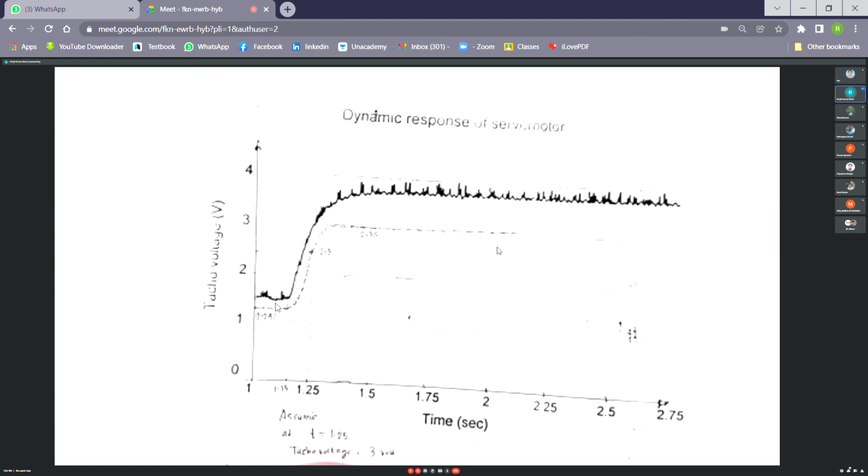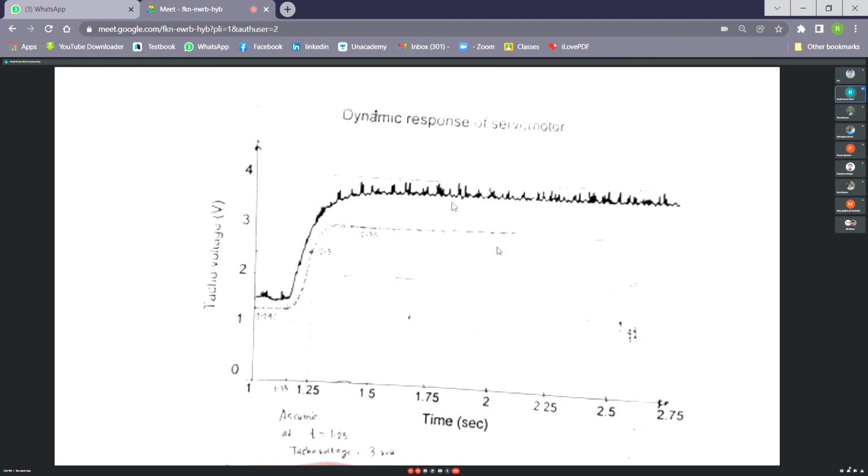As I said, in the system theory you have already seen that the electrical time constant is negligible. So after neglecting the electrical time constant, you can approximate it as a first order system. See the time response. What we do is apply a specific step input. Here it is showing as 3 volt. So note the response using a strip chart recorder at the tacho generator output.